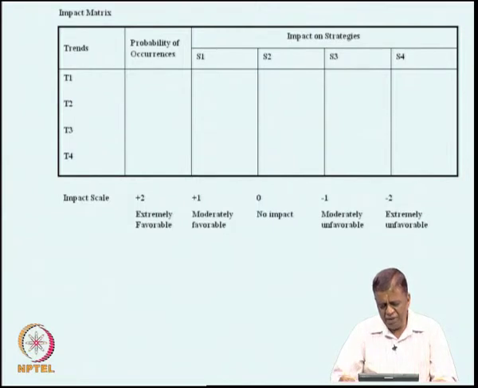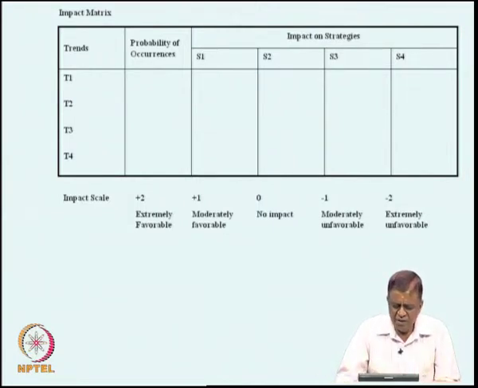Now, the impact matrix, you have to visualize certain trends, that is what is likely to happen. This is what the IT companies are doing right now, and a company like Infosys coined this term guidance, which most of the other IT players are also following.